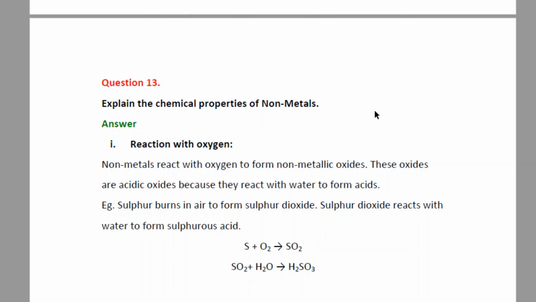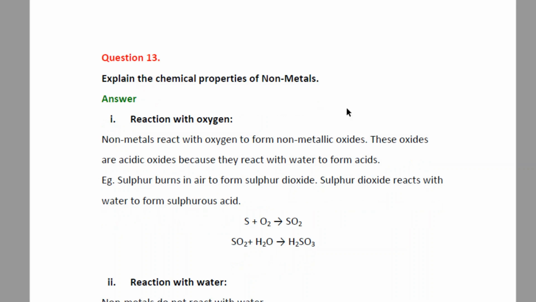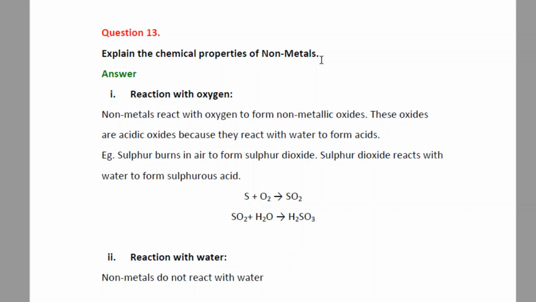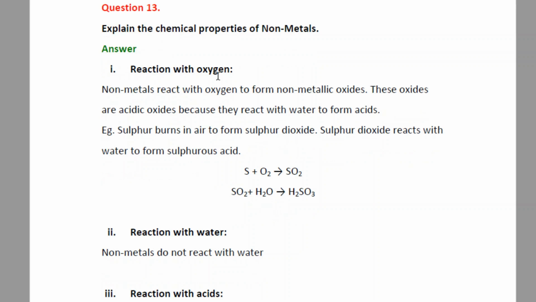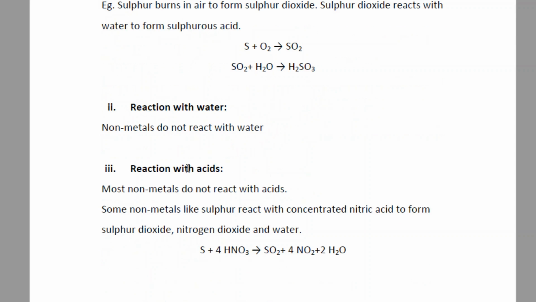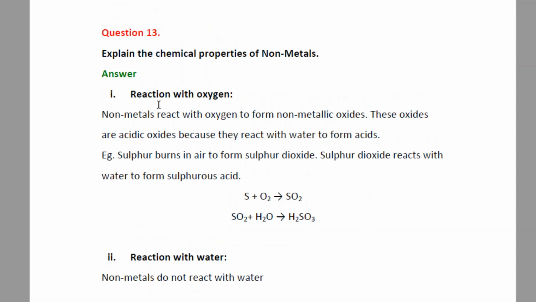Explain the chemical properties of nonmetals. Again, similar to the metals, while discussing the chemical properties, we have to discuss the reaction with oxygen, reaction with water, and reaction with acids. So, discussing the reaction with oxygen, when nonmetals react with oxygen, we get oxides, but these oxides are acidic in nature, as we have seen earlier.